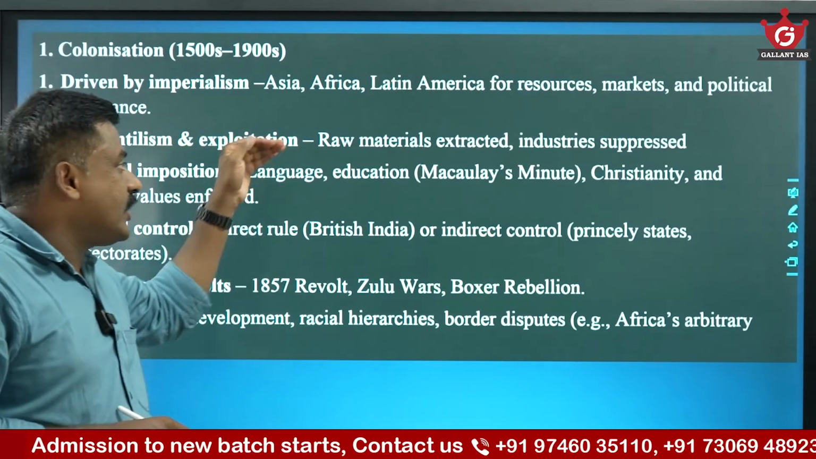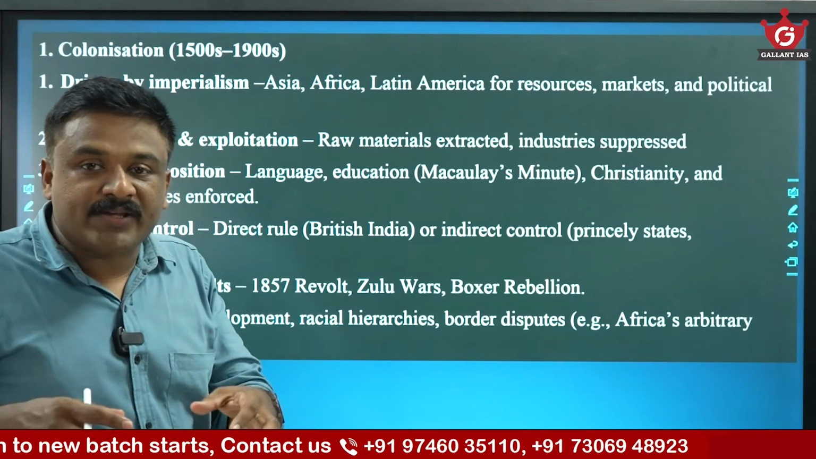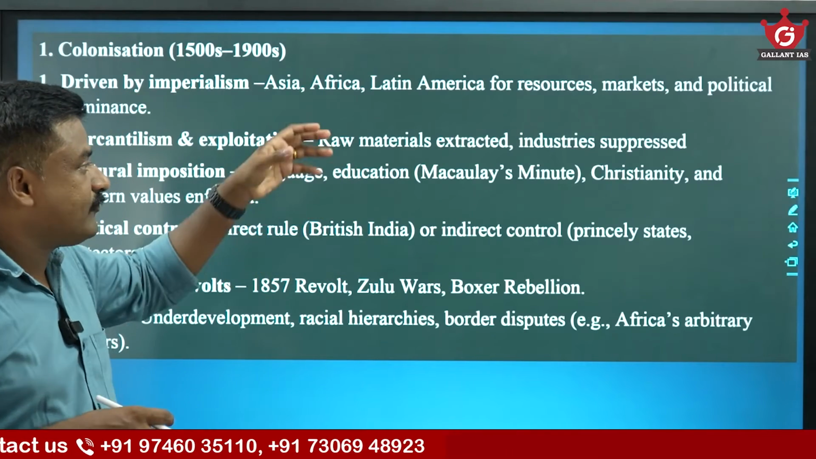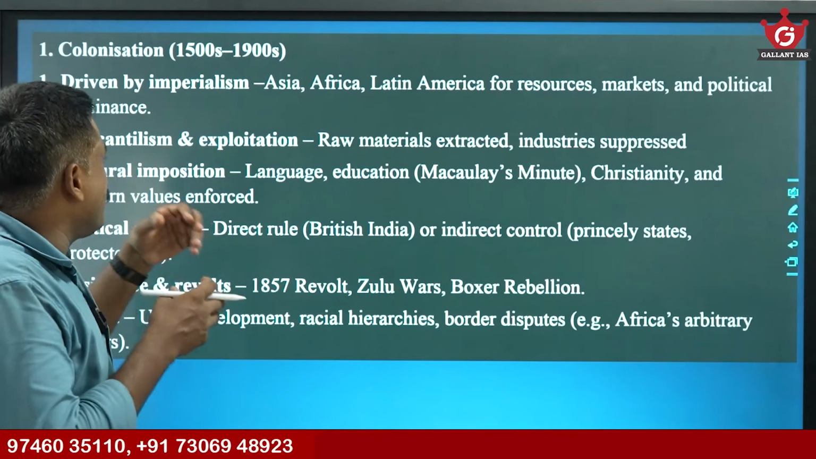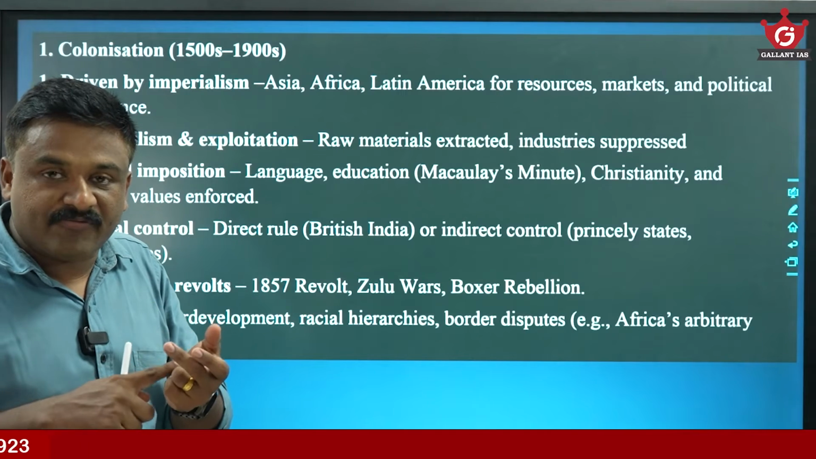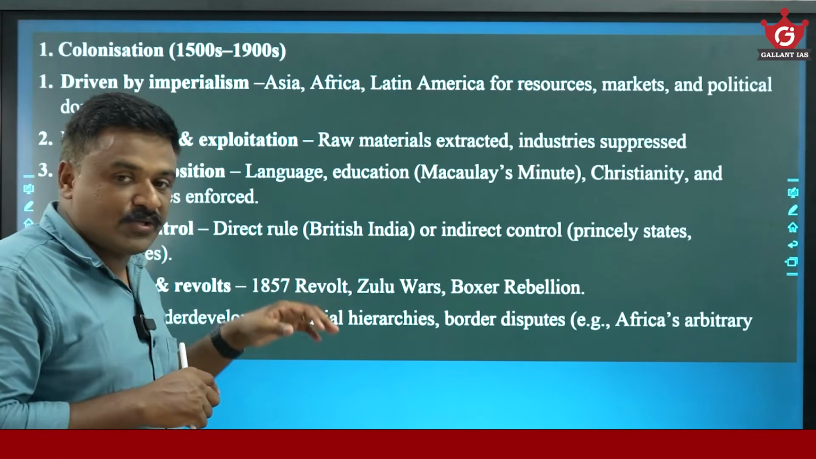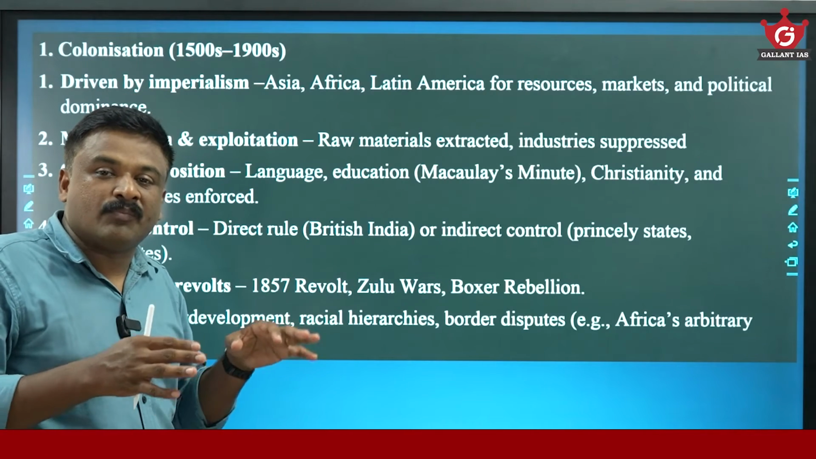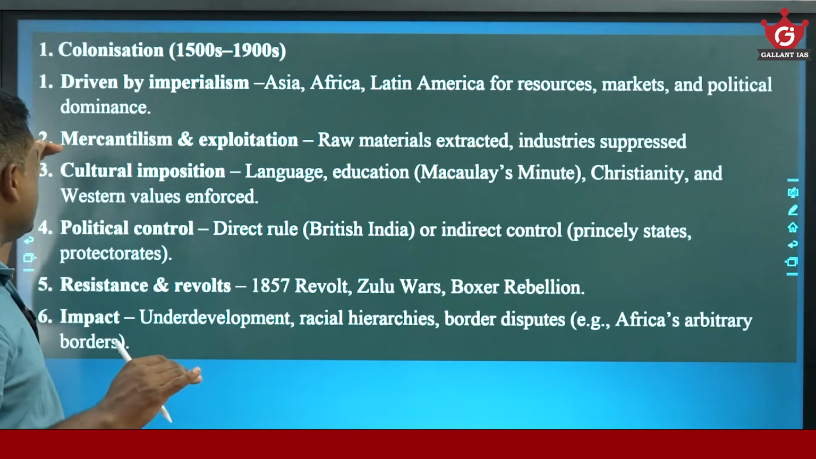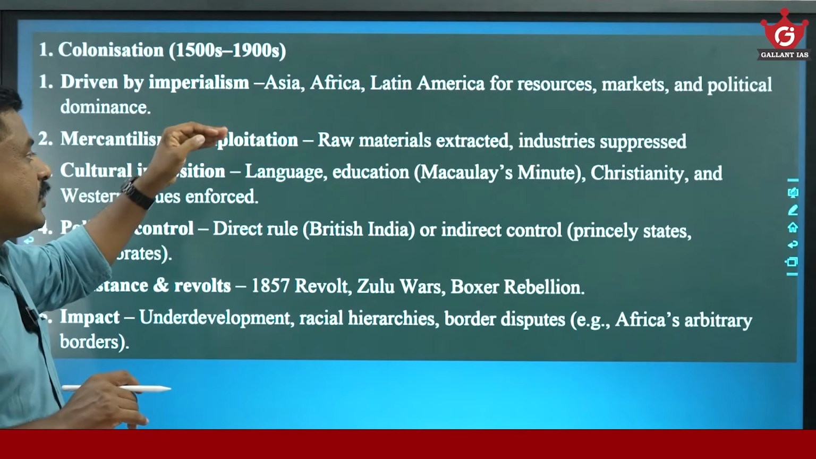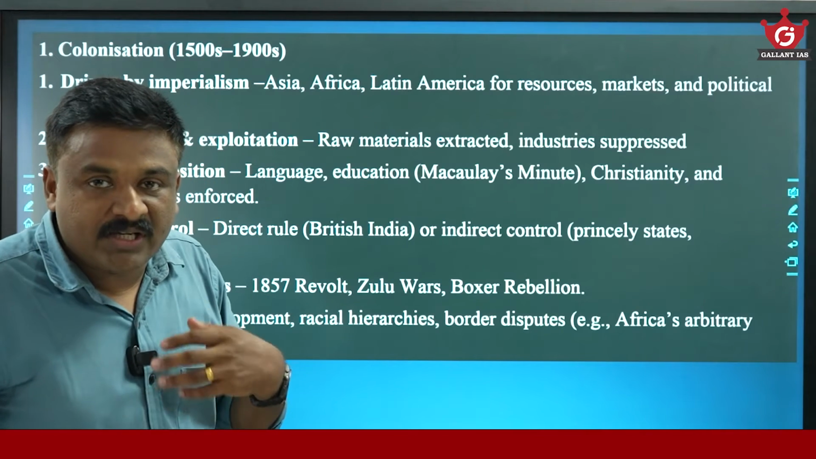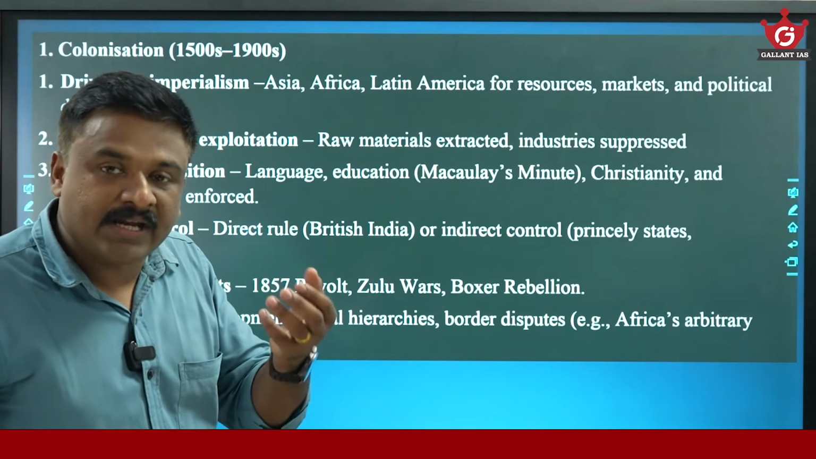In Asia, Africa, Latin America, the industrialized European powers colonized, conquered colonies for resources, for markets, for political domination. So colonies became suppliers of raw materials, buyers of the finished products, and they imposed their political, cultural, religious dominance. See, mercantilism, exploitation, raw materials are extracted, industries are suppressed. Mostly initially it was driven by the mercantile interest.